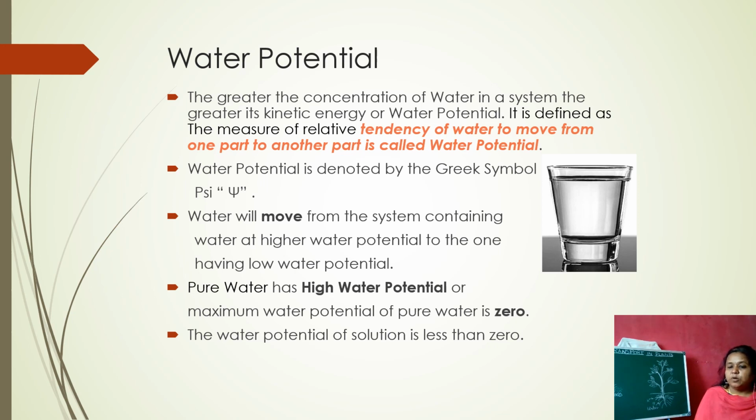And here pure water has a high water potential. That means in pure water we have more water molecules, so it has a high water potential. We can measure the maximum water potential of pure water as 0. And the water potential of a solution is less than 0. The solution is less than 0 because something else is mixed in the water, and that is called a solution. That is the reason the water potential is less than 0.